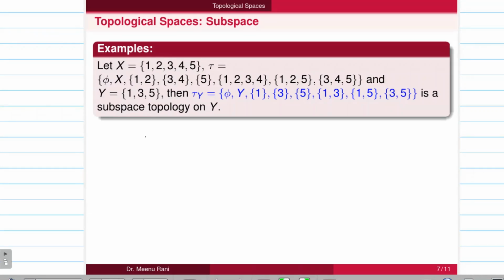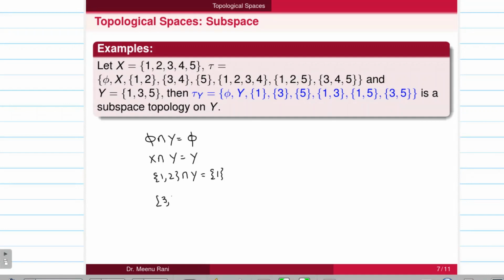So if we take phi intersection with y, that will give you phi. If I take x intersection with y, it is y itself. If I take {1, 2} intersection with y, that will give you {1} only.